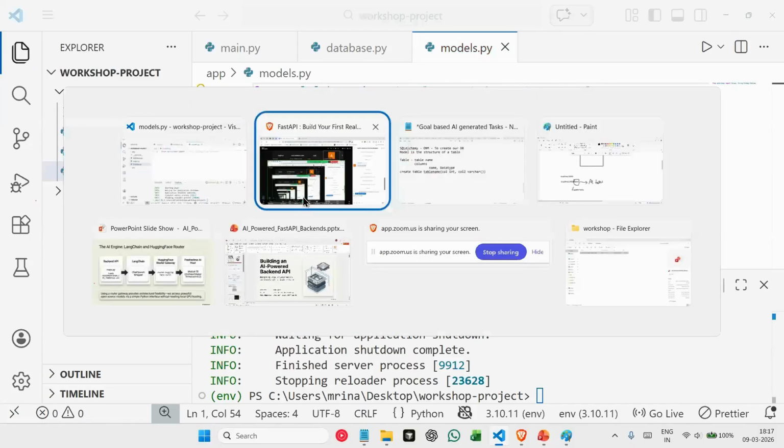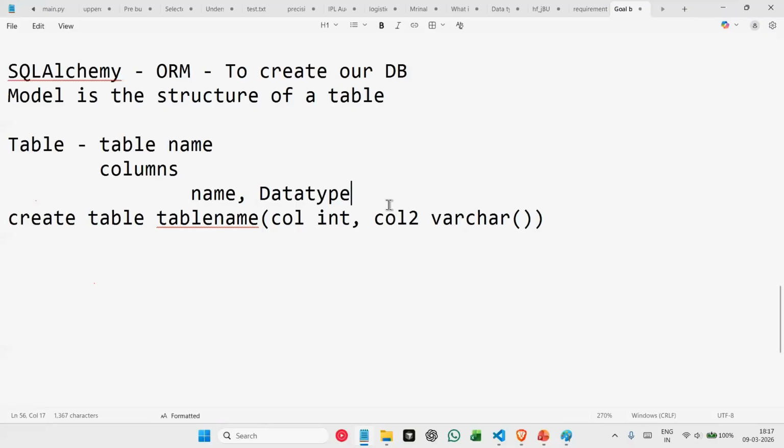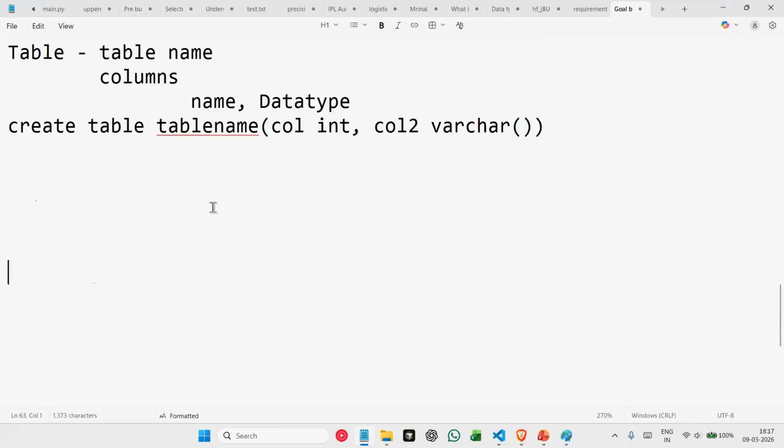Now before we start creating our model, let me just quickly explain what are the columns that we'll be using in our database. For this project, we'll be creating a table called tasks.